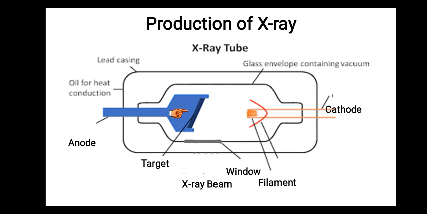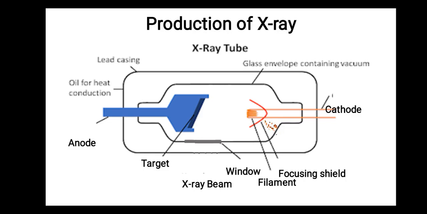On this anode, a target material is placed, and this is a focusing shield made up of molybdenum which is maintained at negative potential with respect to the cathode. The function of this shield is to focus the electron beam towards the target.